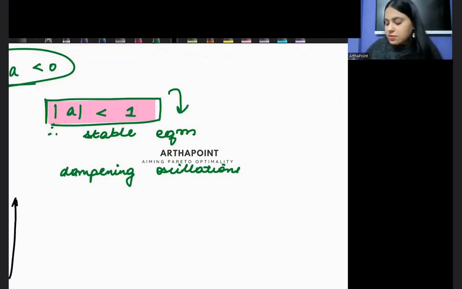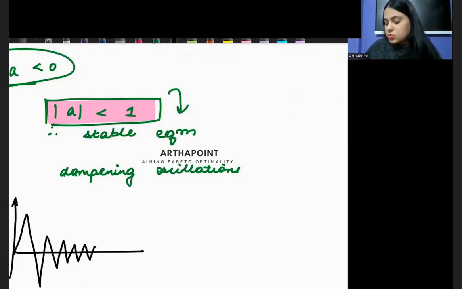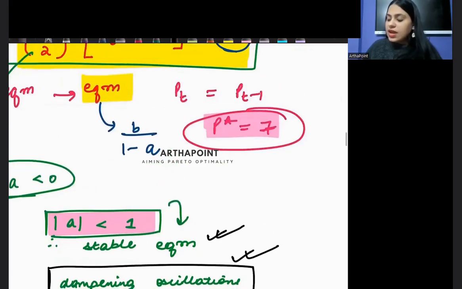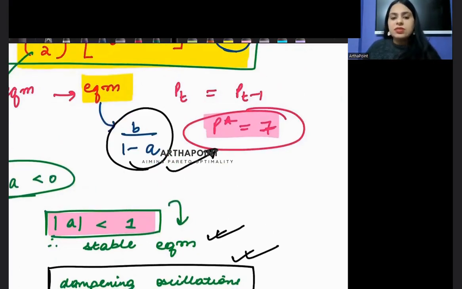When A is between minus 1 to 0, we have a dampening oscillation. So what should be the answer? That it is a stable equilibrium. We have dampening oscillations and the intertemporal equilibrium price is 7. Am I clear with this?